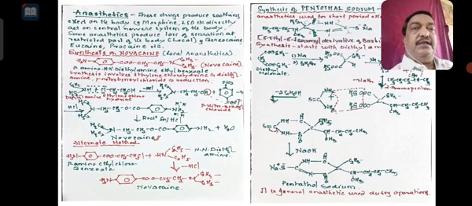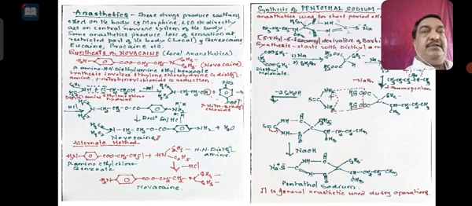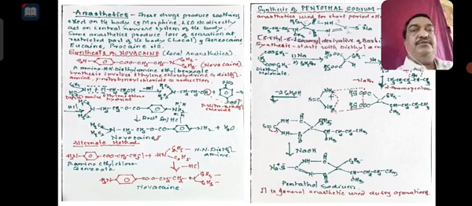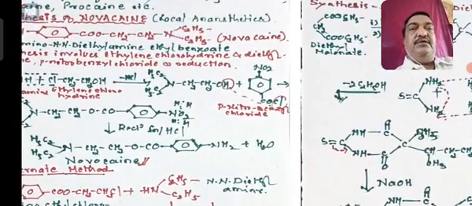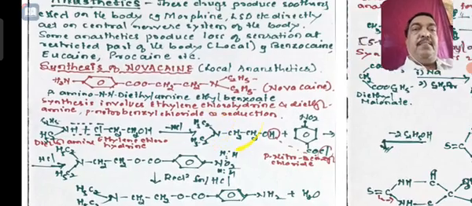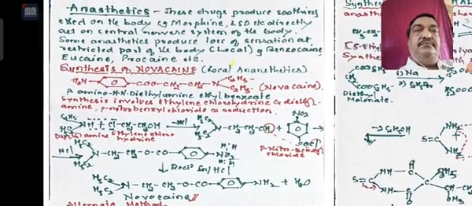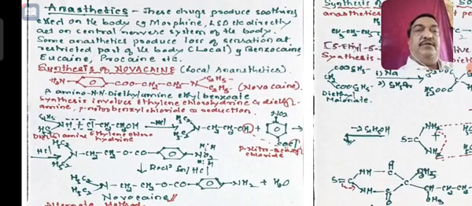Now with this, I think last time I discussed anesthetics. So as you already know, anesthetics are the substances which induce the sleeping mode in the nervous system. That means it gives relief to the nervous system. Okay, so there are two different types of anesthetics. One is local and another is general.